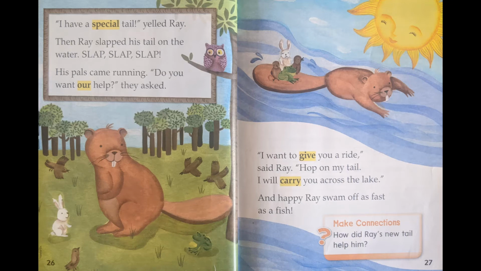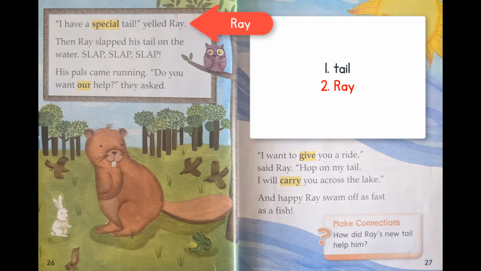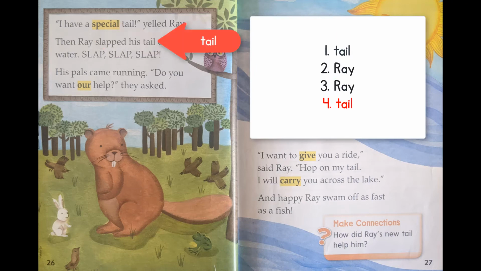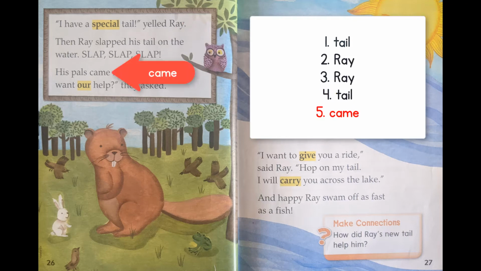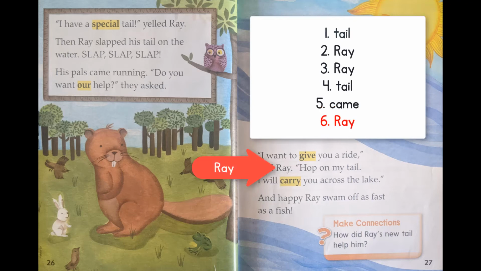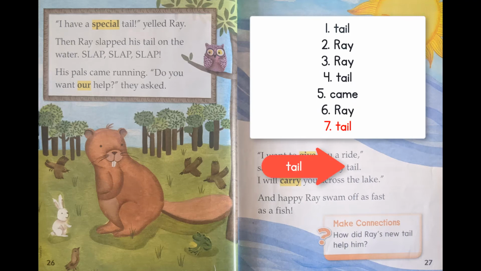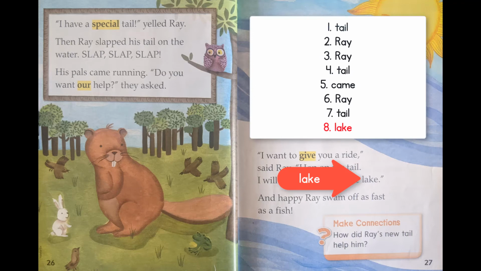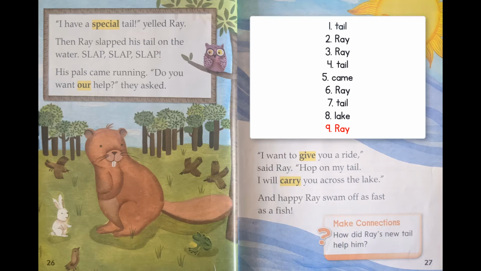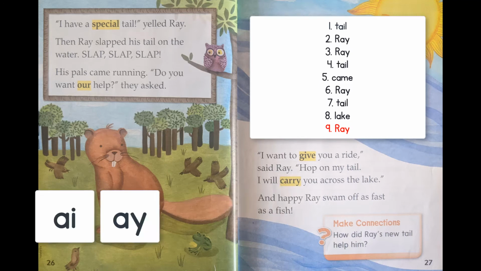All right, the 9 words I found were tail, T-A-I-L, ray, R-A-Y. I see ray again, R-A-Y. I see tail again, T-A-I-L. I see the word came, which is an A blank E, C-A-M-E, came. I see the word ray, R-A-Y. I see the word tail, T-A-I-L. I see the word lake, L-A-K-E. And I see the word ray, R-A-Y. Those are all of the long A, A-I, A-Y, or A blank E words.